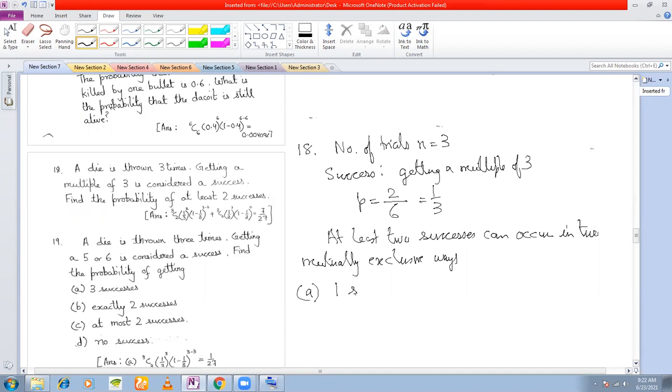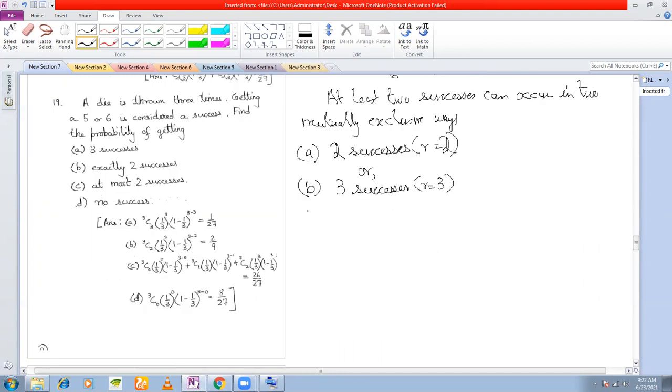Exactly 2 successes, where R is equal to 2, because there are at least 2 successes. Or, since the number of trials is 3, you can have all 3 successes, R is equal to 3.